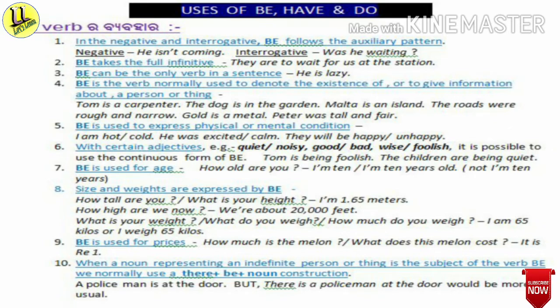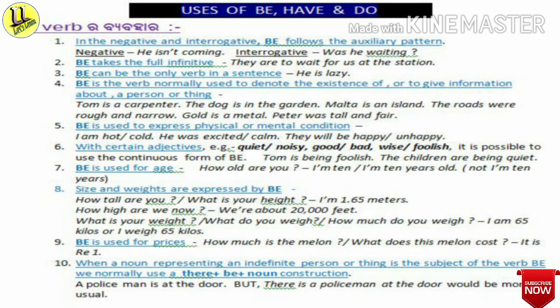Then about seventh point, be is used for age. For example, how old are you? I am 10 or I am 10 years old. But not I am 10 years. You will not say like this, I am 10 years. You can say I am 10 years old or I am 10.